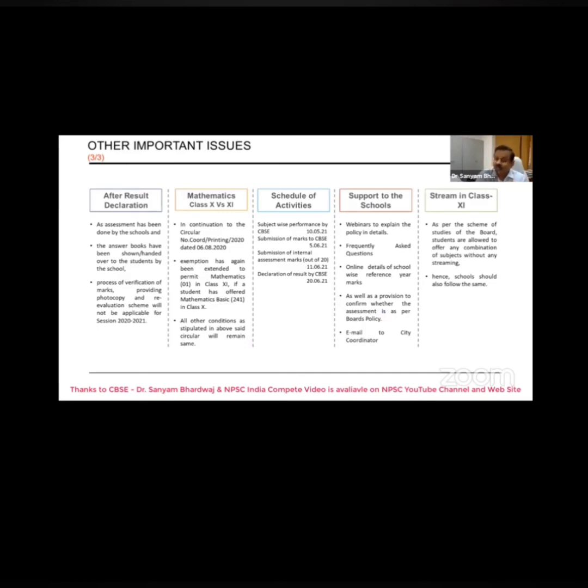From our side, the commitment which we have made is that we will ensure that help is provided to you all. In addition to this, because a lot of support might be required, we have many schools across the whole country, from one corner to another corner. There is a possibility that they will not be able to understand the policy. Today is not the first or the last webinar. If need be, we will be going for other webinars also.